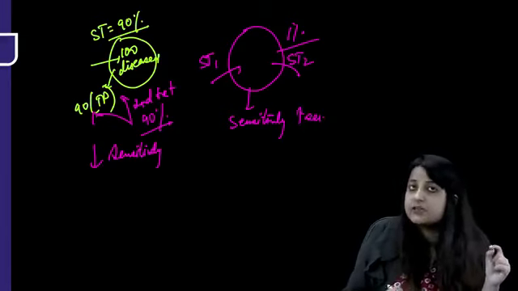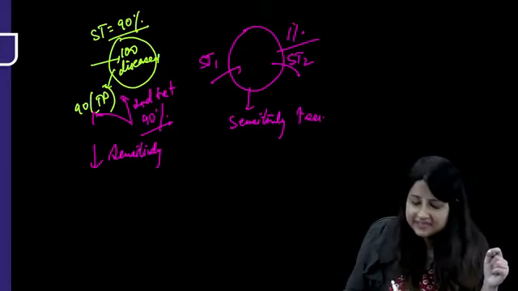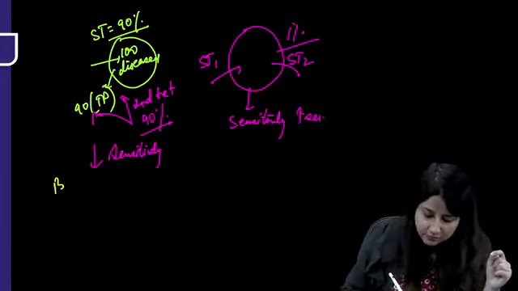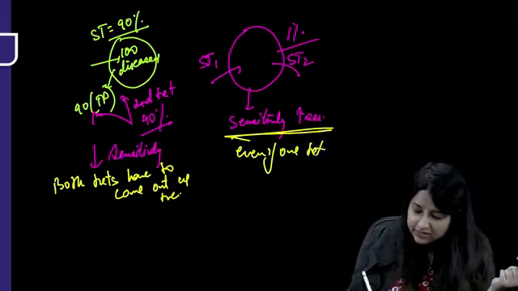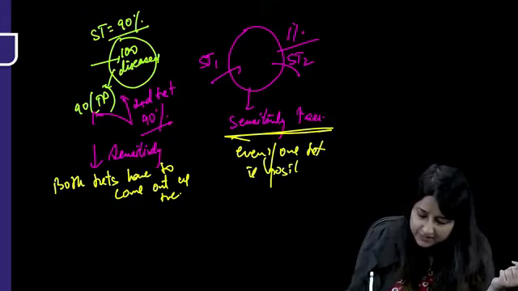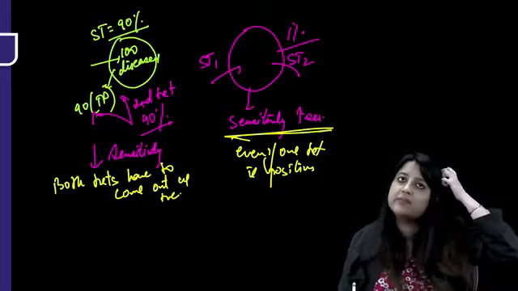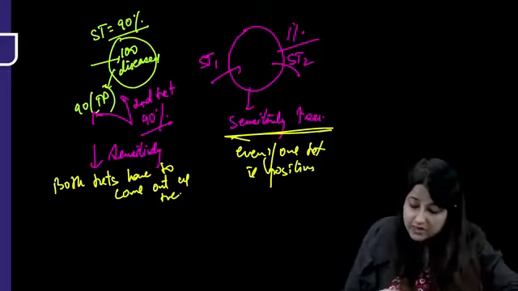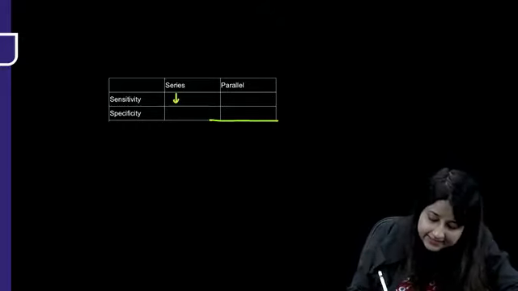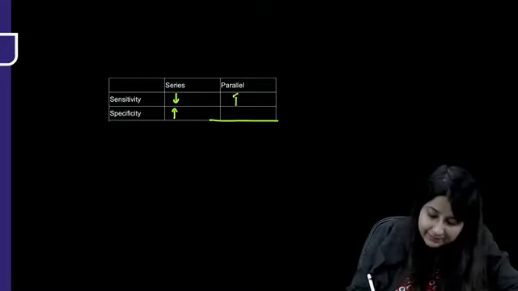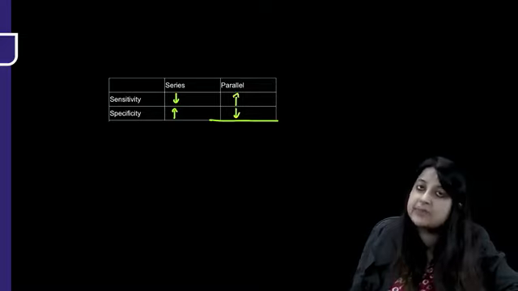For a person to be called as positive when the tests are applied in series, both tests have to come out as positive. In simultaneous testing, the person is positive even if one test is positive, I mean suffering from the disease. Here, in series, for the person to be suffering from the disease, both tests have to come out as positive. All right, so in series and parallel, what happens to sensitivity? In series it decreases, so specificity automatically increases. In parallel, sensitivity increases, specificity decreases.